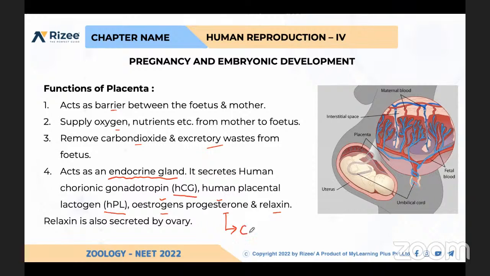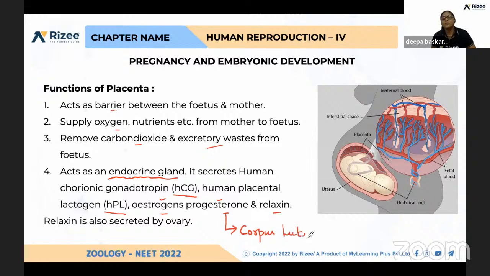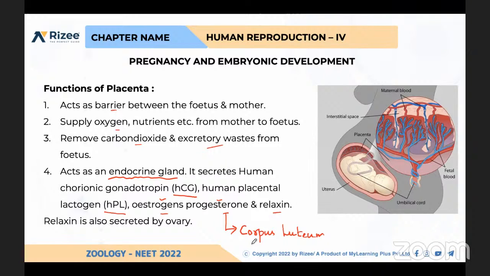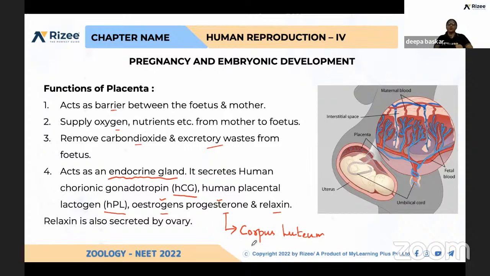Corpus luteum. Yeah, very good. Even though a large amount of progesterone is produced by the corpus luteum, the placenta also produces progesterone. And what is the role of this progesterone? Tell me. It maintains pregnancy, and maintains the endometrium also.